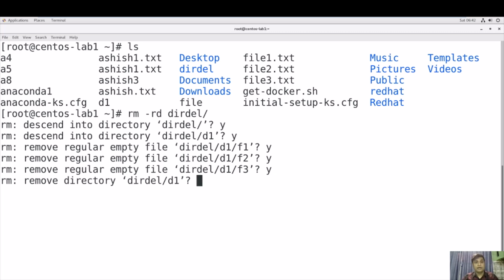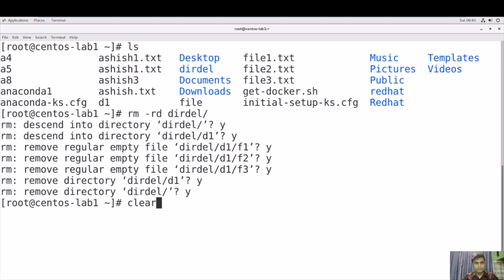Now again it is asking if you want to delete d1, that is the subdirectory under the dir del directory. You have to type y and then enter. And finally it will ask you, do you want to delete dir del, the parent directory? Then you have to type y and this will delete everything, right? You can see.